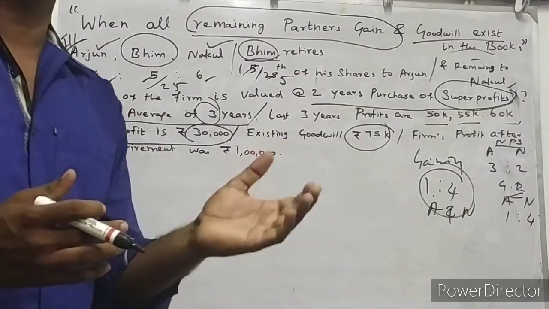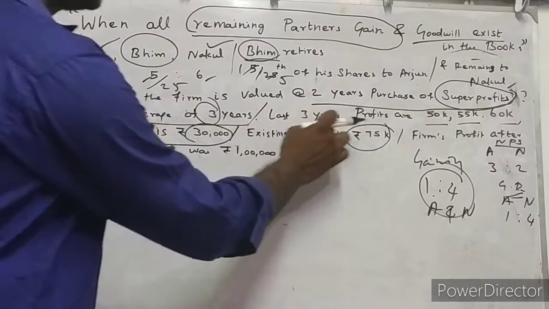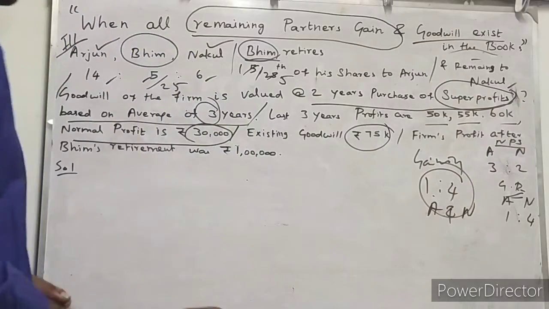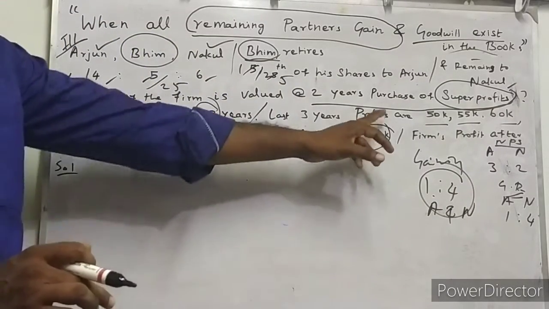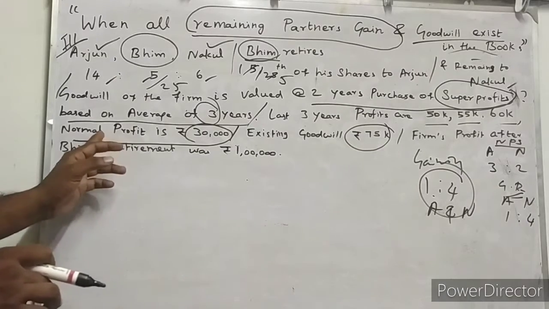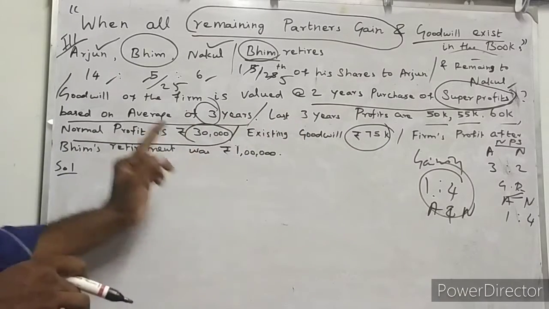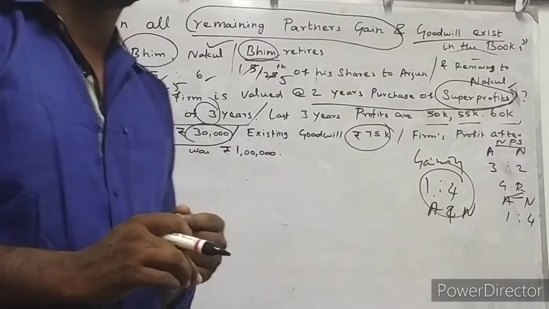Collection of all the years' profit divided by the number of years gives the average profit. Here they have given the last 3 years' profit: 50,000, 55,000 and 60,000. So now we can find the average profit. With its help, and the normal profit they have also given, we compare the average profit with the normal profit. Then we can easily get the super profit of the partnership firm.